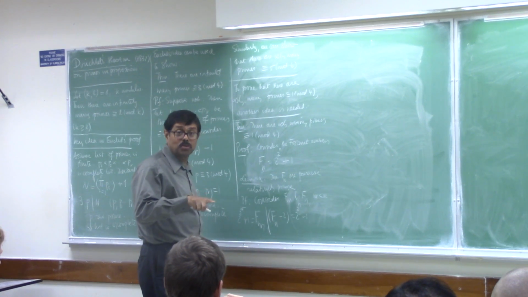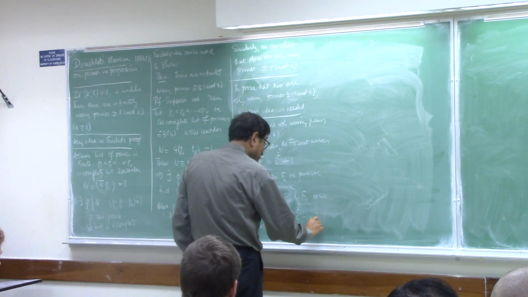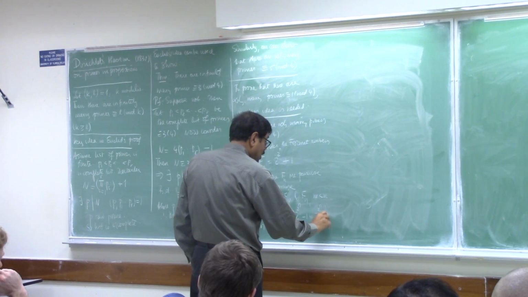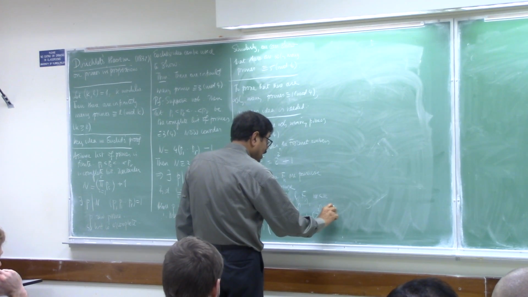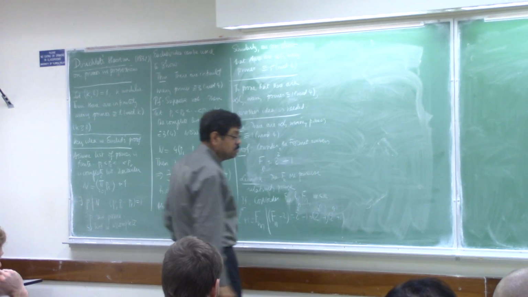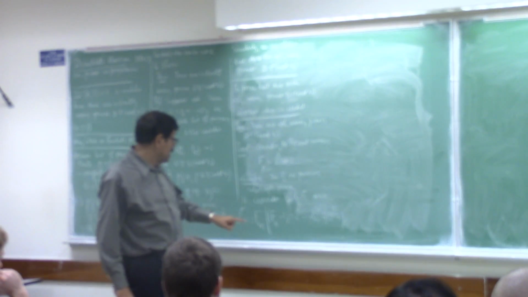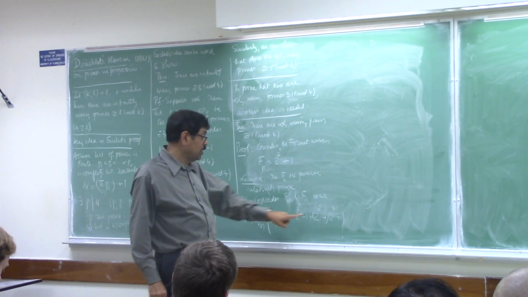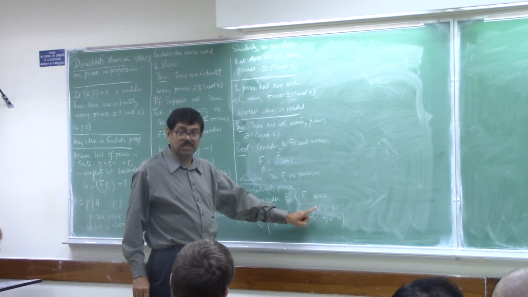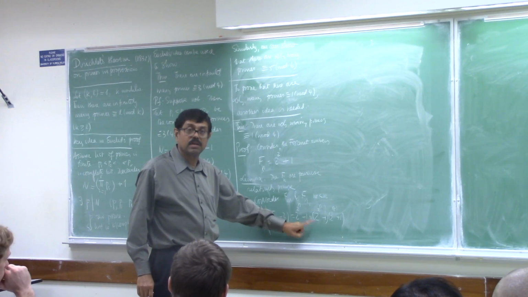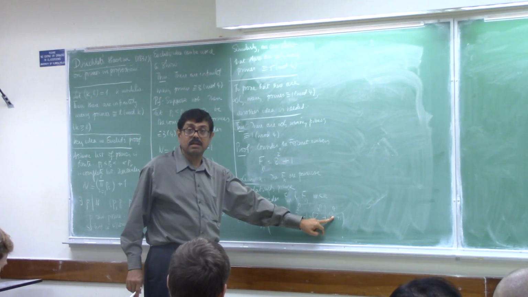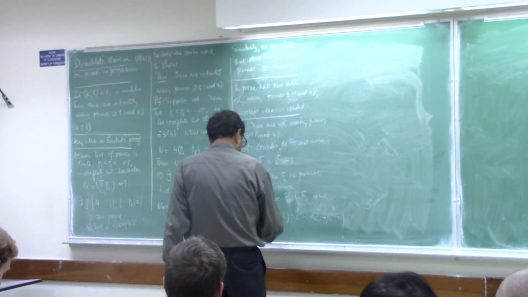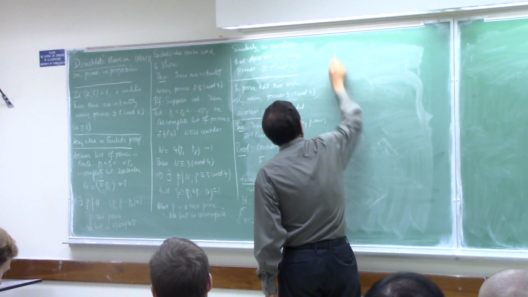So 2 to the 2 to the n minus 1 factors into 2 to the 2 to the n minus 1 minus 1 times 2 to the 2 to the n minus 1 plus 1, right? a plus b, a minus b, a squared minus b squared. And if m is less than or equal to n minus 1, this will definitely divide that. This will factor further, or if this is equal to that, if m is equal to n minus 1. So this is true. So what does that mean?